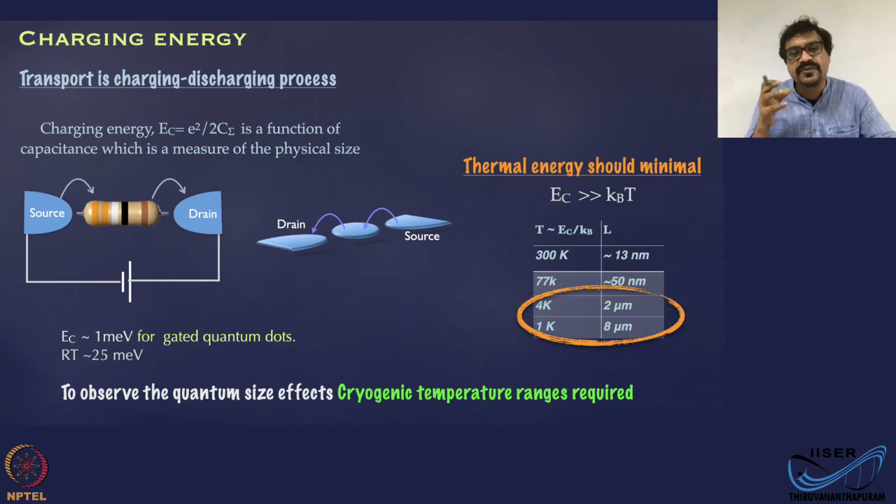Now, from basic electrostatics, you know that to add a certain amount of charge to a certain material with certain capacitance, you need to apply a certain energy. That energy is generally called charging energy, which is given by this equation e squared by 2C sigma, where C sigma is the capacitance, the self-capacitance of that body.